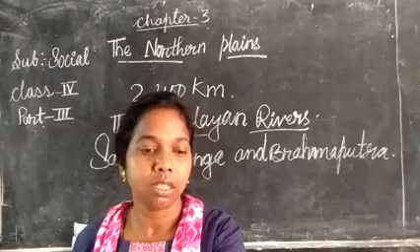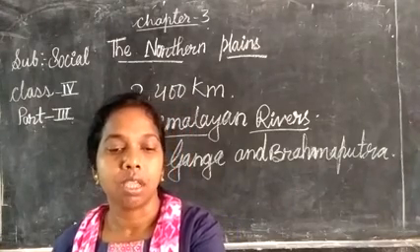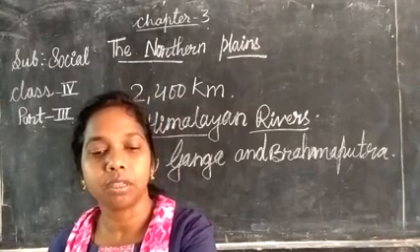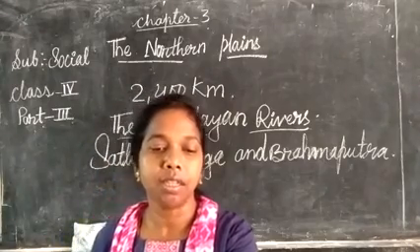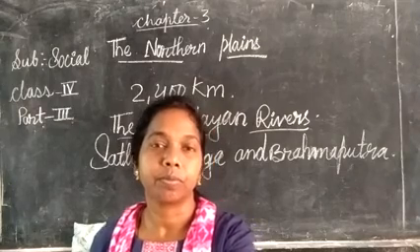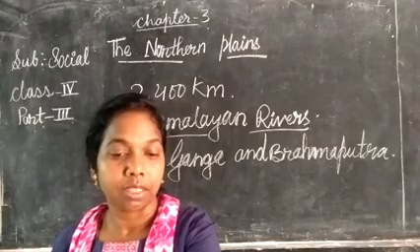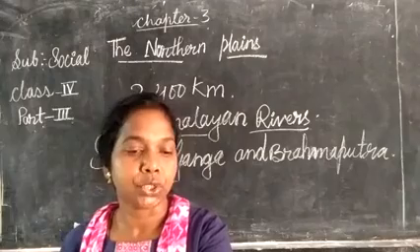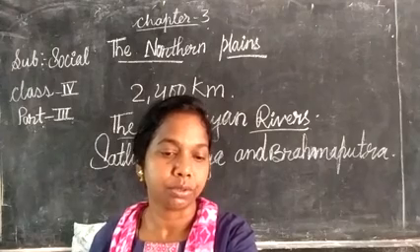Rivers Gomti, Ghagra, Gandak and Kosi are the tributaries that flow from the Himalayas and join the Ganga in the plains. Rivers Chambal, Betwa, Ken and Son are tributaries that join river Ganga from the south.